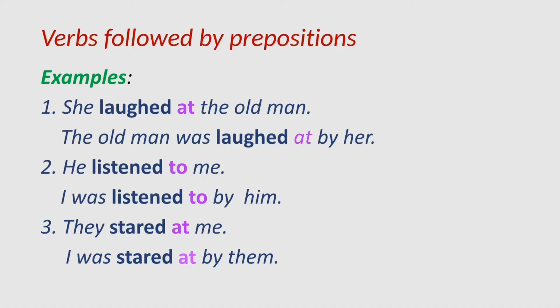He listened to me. I was listened to by him. They stared at me. I was stared at by them. All these sentences are of past simple tense. So was is used as the helping verb.